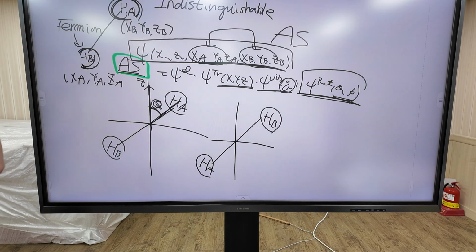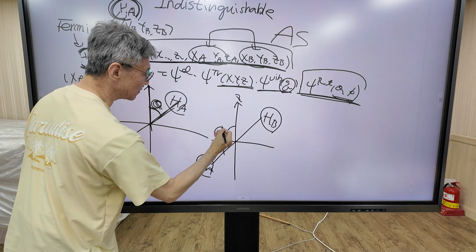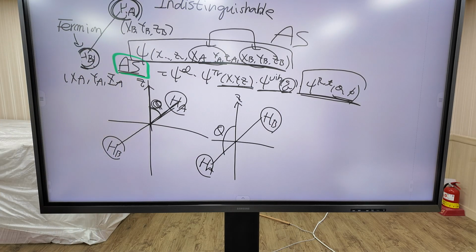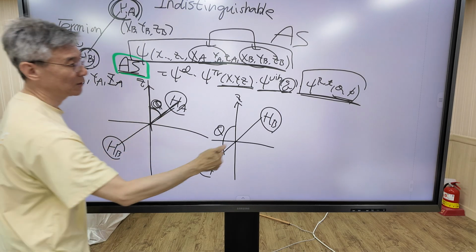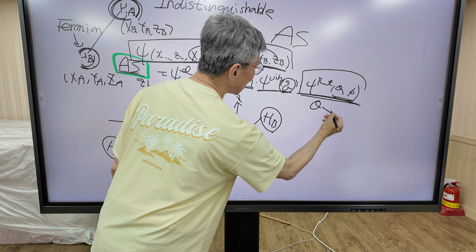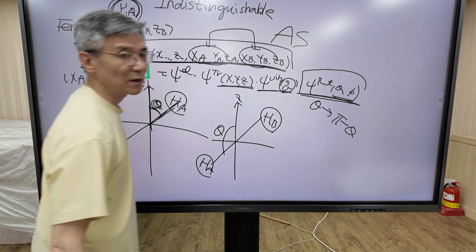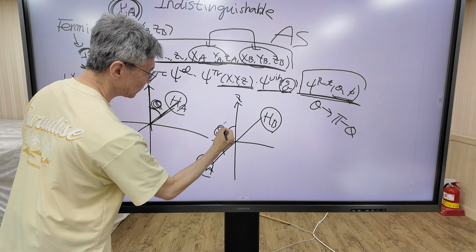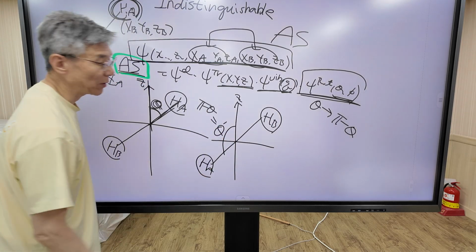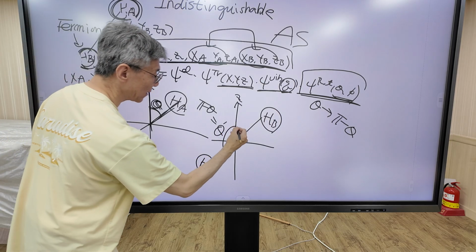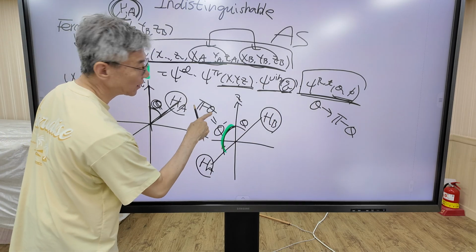Then what is the angle? Now this is angle theta, right? So the angle changes. So in this case, theta transforms to pi minus theta, because this is pi. This one equals pi minus theta.